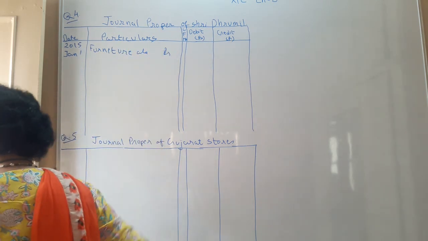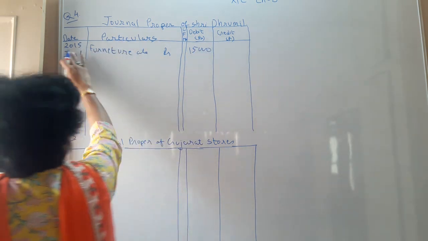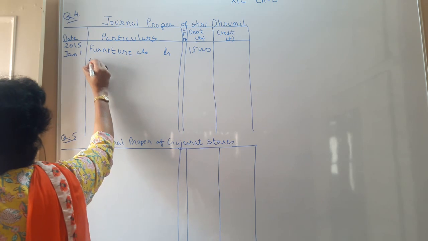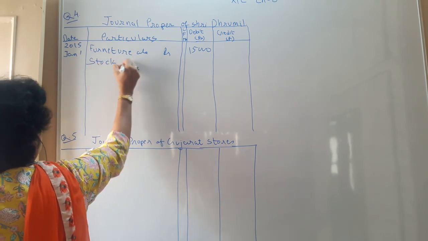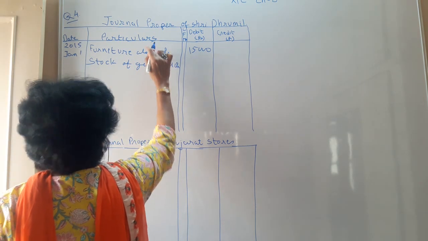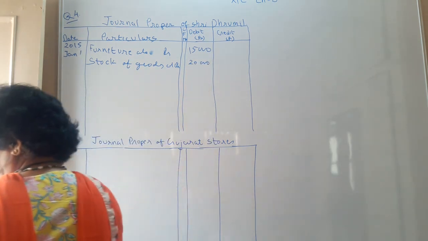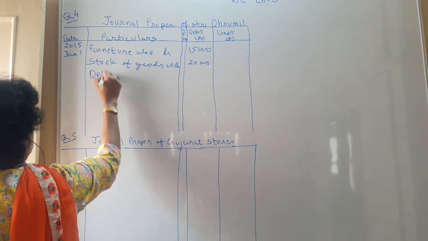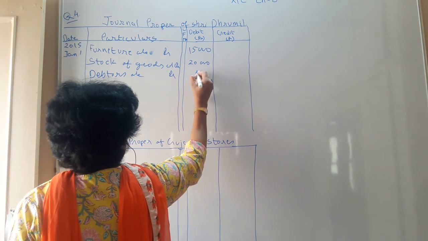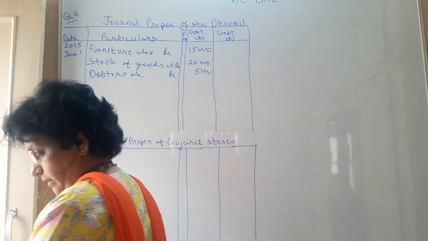As we have understood, the format of the journal proper is the same as our normal journal entry. So date, particulars, LF number, debit and credit rupees. Then you have stock of goods account debit, amount rupees 20,000. Then you have the debtors, that also having a debit balance. All the assets are having a debit balance. Debtor is one of our liquid assets having a debit balance.